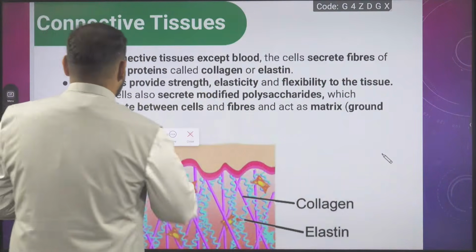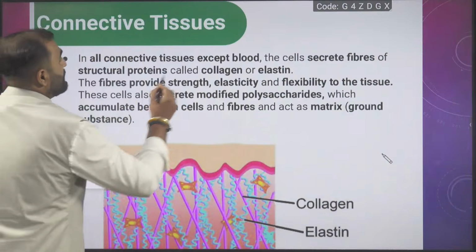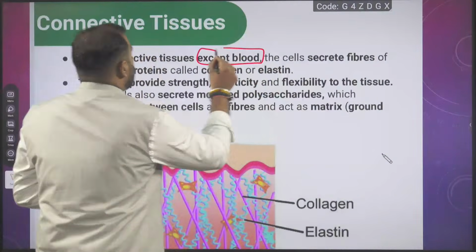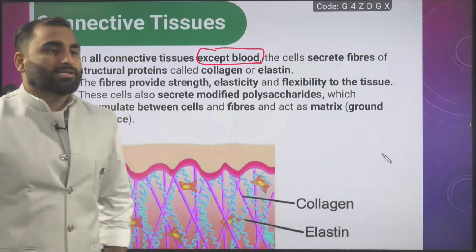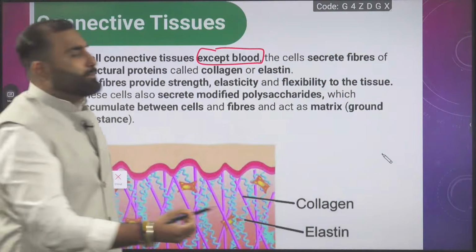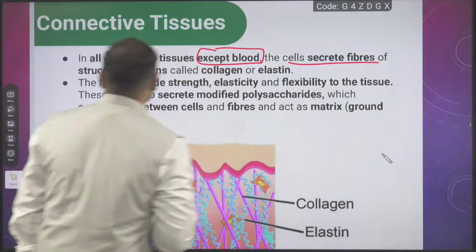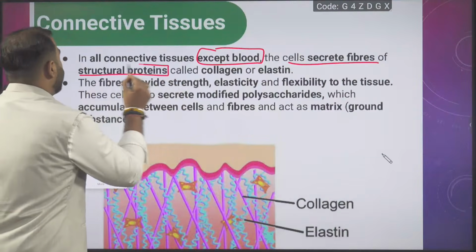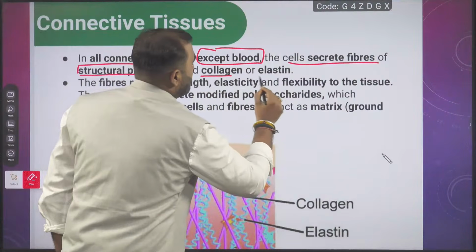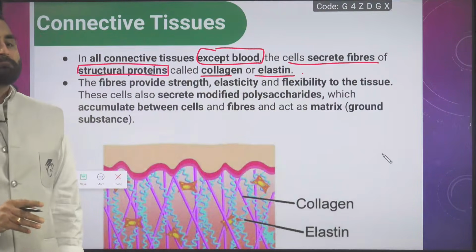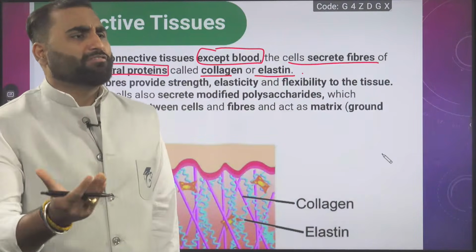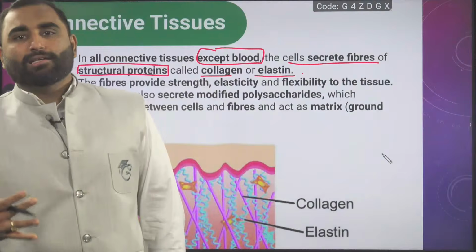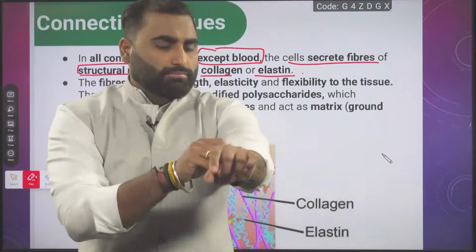In all connective tissue except blood, these cells secrete fibers. What are fibers made up of? They are structural proteins. They might be collagen or they might be elastin, two different types of protein, collagen and elastin.